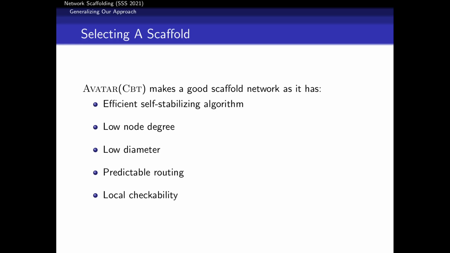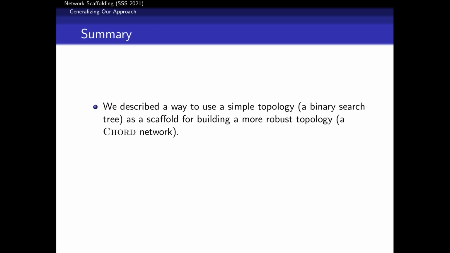And of course, the local checkability is huge. I need to have the ability to determine quickly if the scaffold is built, and if the scaffold is built, then where in building the target network, where in building chord am I? And we summarized those in our paper.